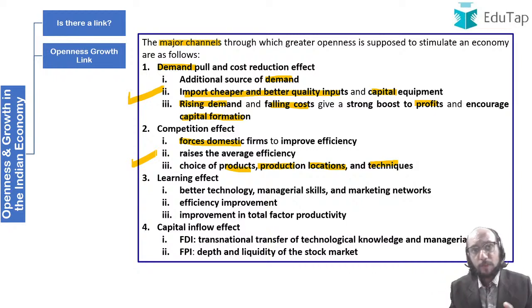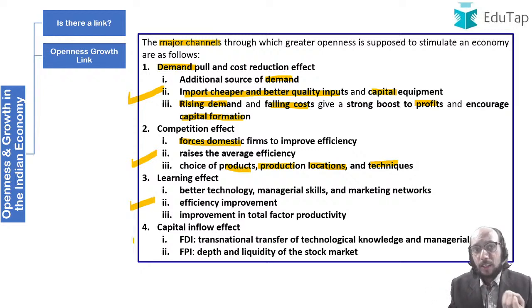The third important effect is learning effect. We will be able to learn from the rest of the world. We will be able to acquire better technology, better skills. We will be able to understand how multinational corporations are undertaking marketing all across the world. So we will be able to learn through competition. We will be able to learn through experience of multinational corporations that enter the Indian economy. Therefore efficiency will improve, therefore total factor productivity will improve, and therefore growth will be brought about.